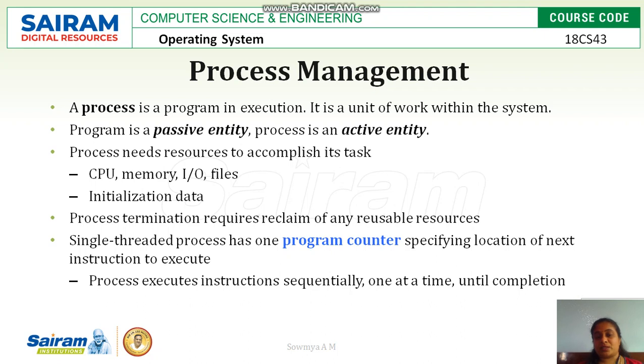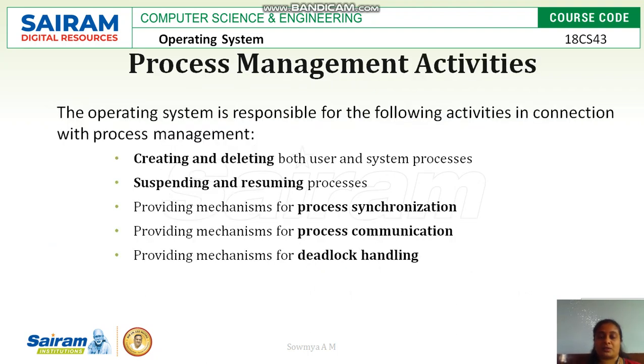A single thread process has one program counter, where the program counter will have all the details of the program, like the program ID, what data are to be initialized, what the size is, what the next instruction to be executed is, and the address of the next instruction. All these data will be stored in the program counter.